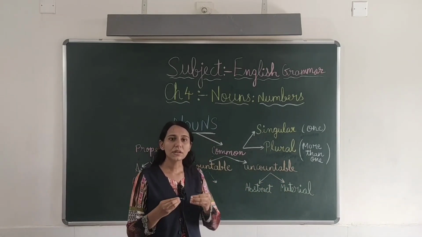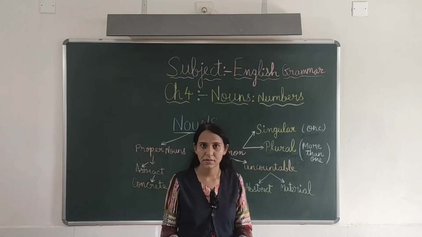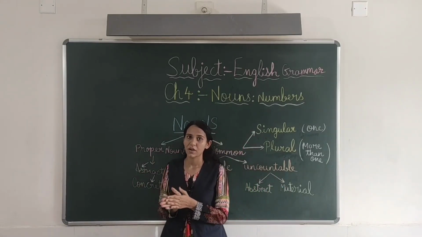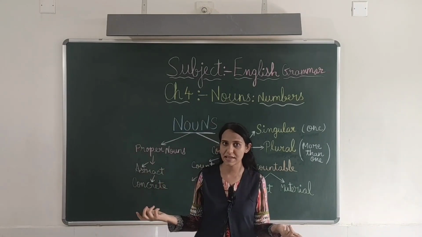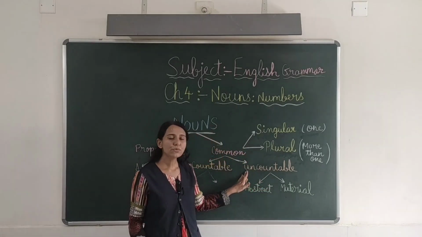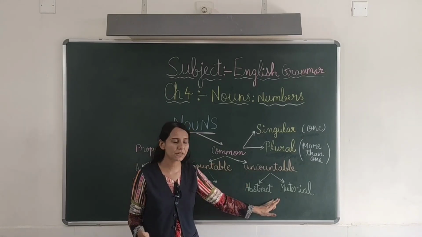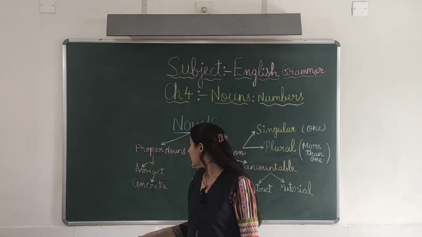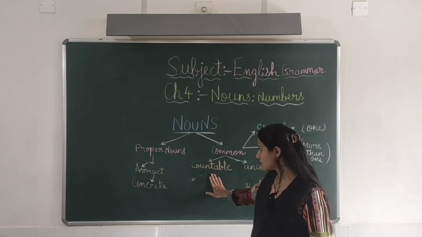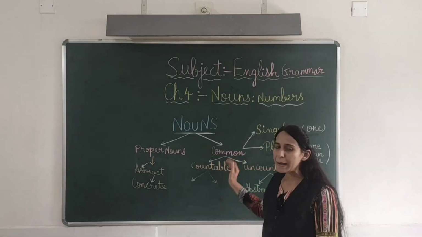We denote the material in a singular form only. We don't say golds. We say gold, we say steel, we say wood. We don't say, these ornaments are made of golds. We do not say that in Hindi either. That is wrong grammatically. So uncountable nouns, which we can't count, are abstract and material nouns, whereas countable nouns are the things we can count. They include abstract nouns and concrete nouns. So we will study this chapter further.